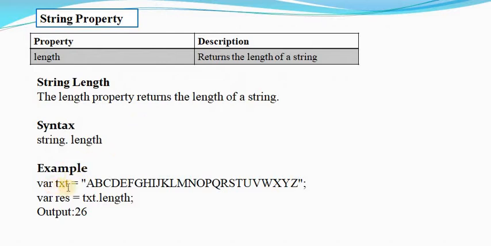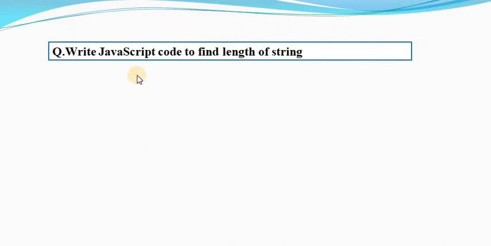Here is the example of string length, where text is a variable equal to A to Z as the string, and in the result I am storing text.length, the result of length stored in a result variable, that is res variable. It returned 26 on a web page because the length of A to Z is 26. In the next slide, we discuss the code to find the length of a string. Let us see how to find the length of a string using the length property.